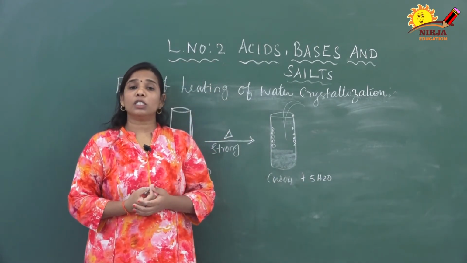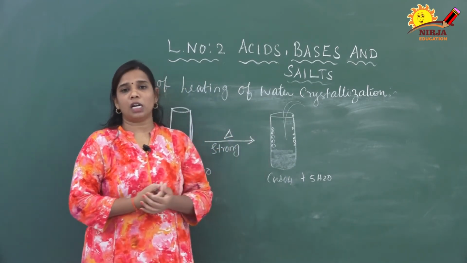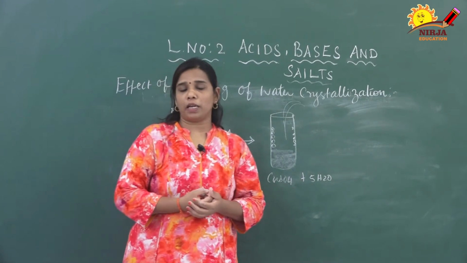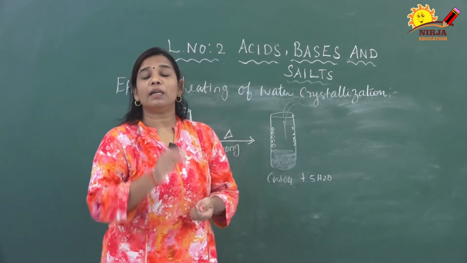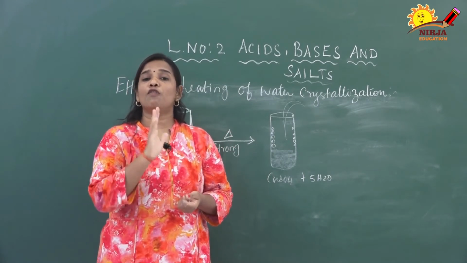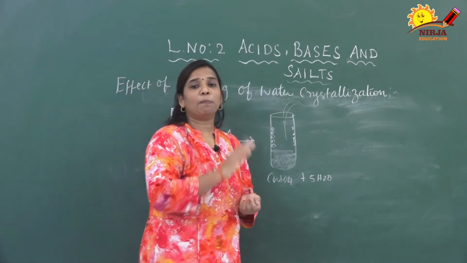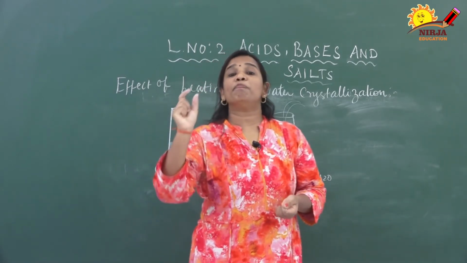Next we are going to discuss plaster of Paris. This also shows the importance of water of crystallization. What is plaster of Paris? Plaster of Paris is nothing but calcium sulfate half H2O. That is the chemical formula of plaster of Paris, POP.